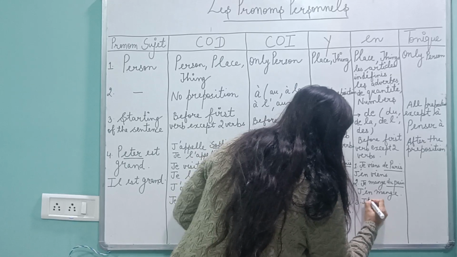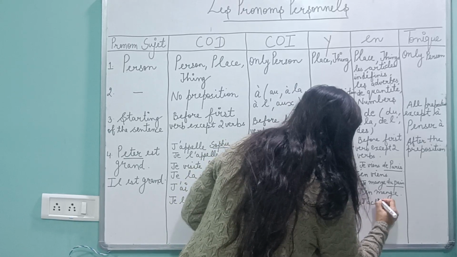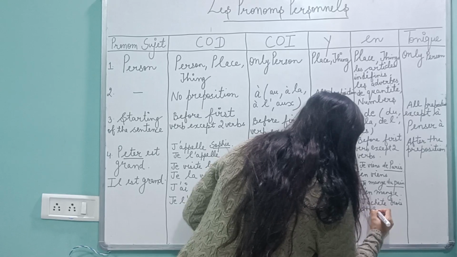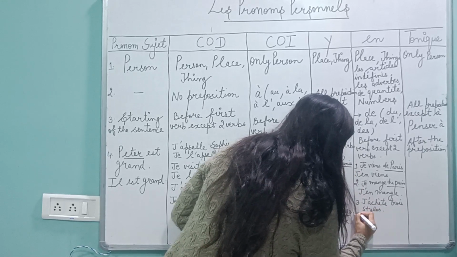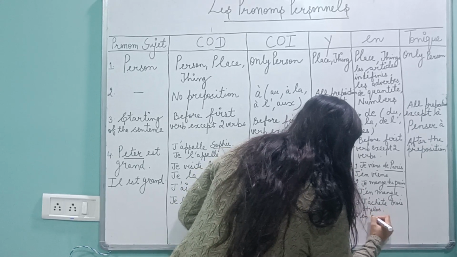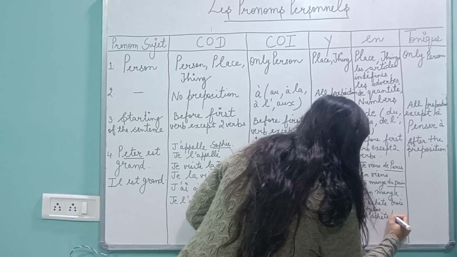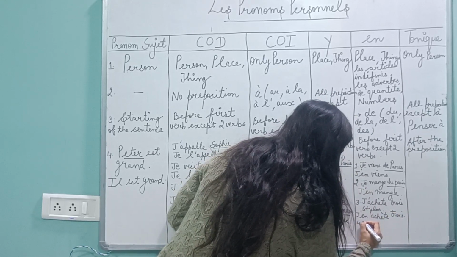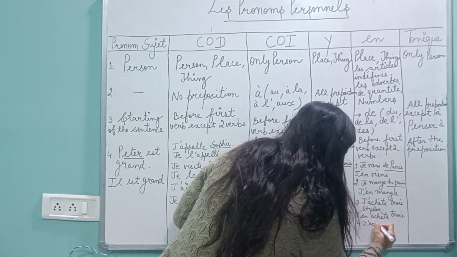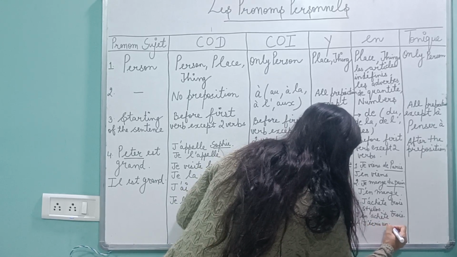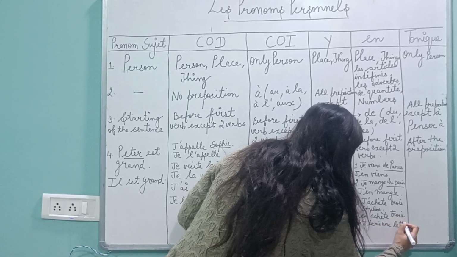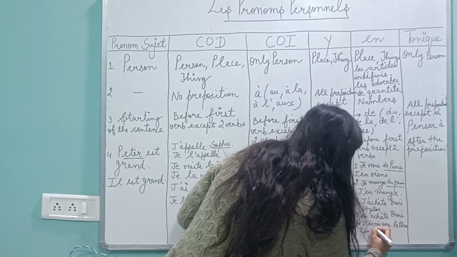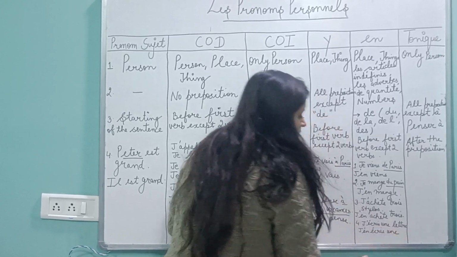Then numbers. You have to copy numbers. J'achète trois stylos. Okay, I hope you understand. J'en achète trois. Then indefinite article. J'écris une lettre. It's an indefinite article. I will copy. J'en écris une.